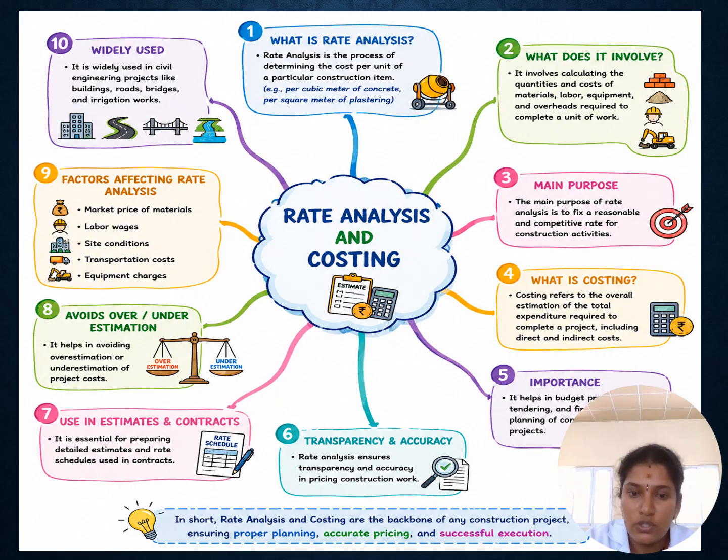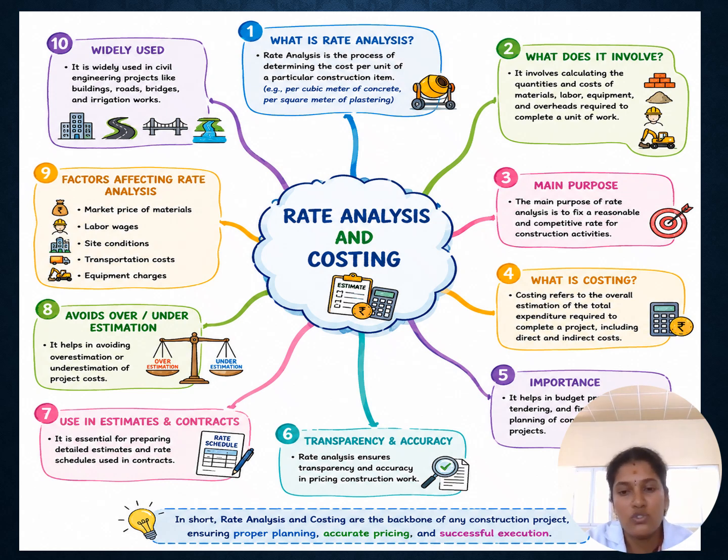First of all, I would like to explain what rate analysis and costing are. What is rate analysis? Its definition, what it involves, what its purpose is, and what quantities are involved in calculating the rate analysis of a building, and what the main purpose of rate analysis is, and what costing is.